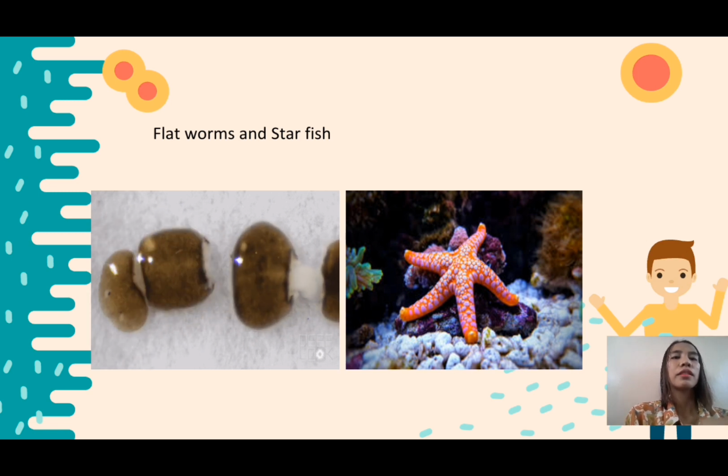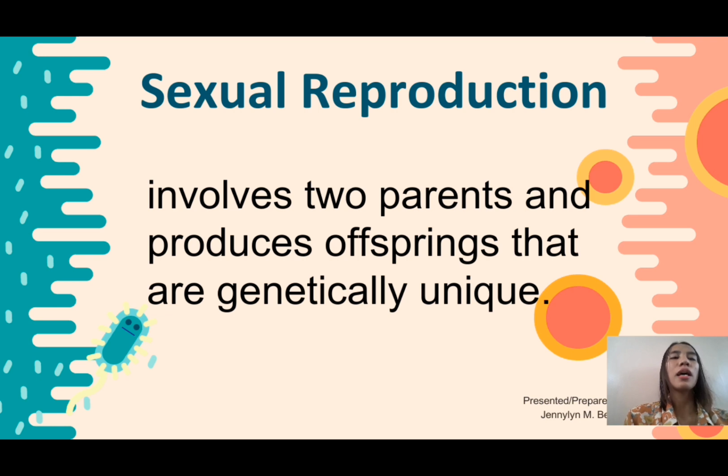Okay, next one is sexual reproduction, another type of reproduction. Sexual reproduction involves two parents and produces offspring that are genetically unique. In asexual reproduction, the offspring is an exact copy of their parent.